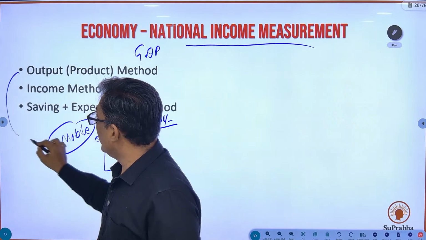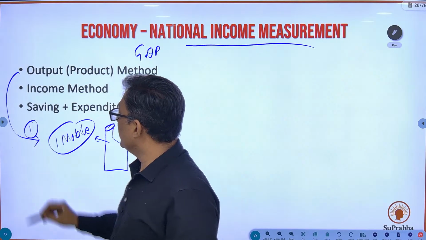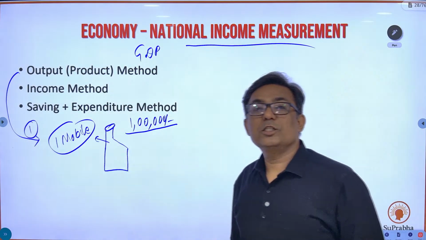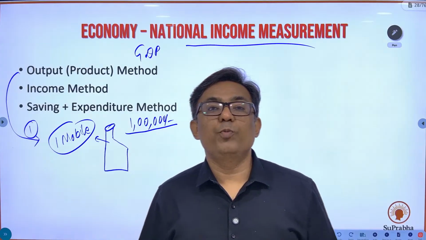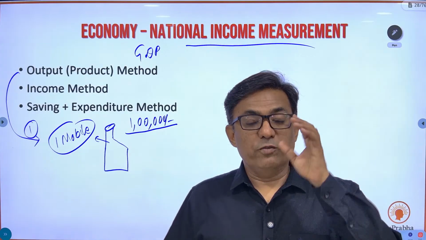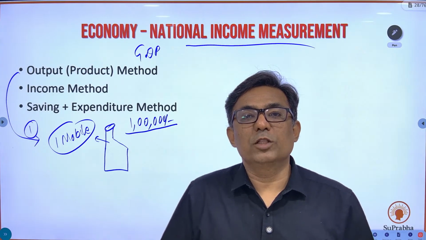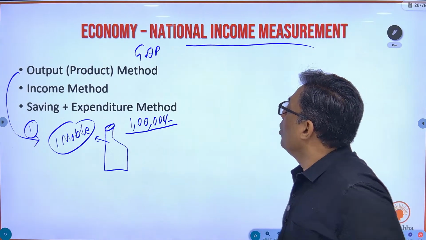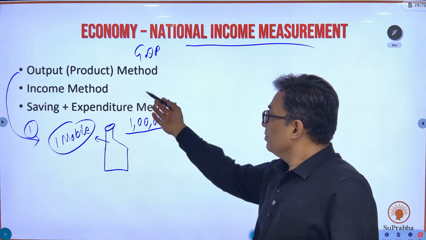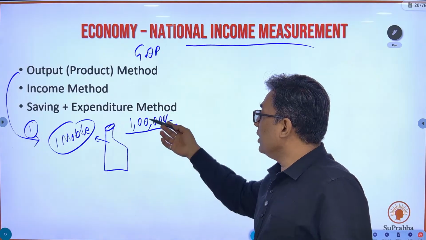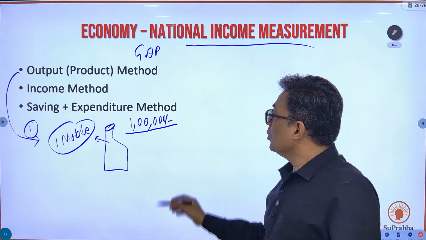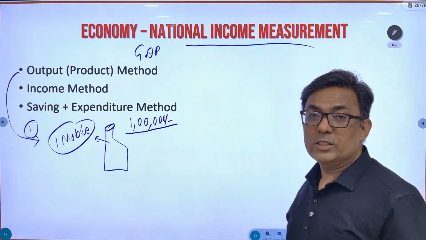So this is known as the output method. This is the first method to measure the GDP of a country. The methods are output method, income method, and saving and expenditure. We'll look at each one of these. So this is the first method. Now, understand one thing.